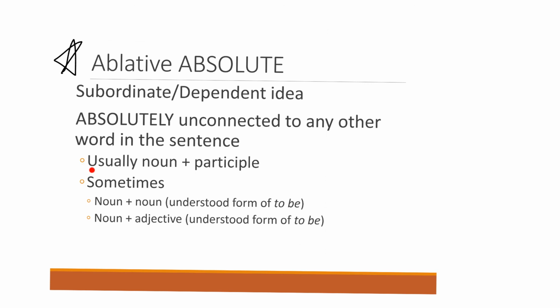And it will usually be a noun and an adjective, sometimes with two nouns. For example, "with Caesar being emperor," that could be a subordinate clause, or a noun and an adjective. But usually you're going to see it with a noun and a participle. That's all you need to know.